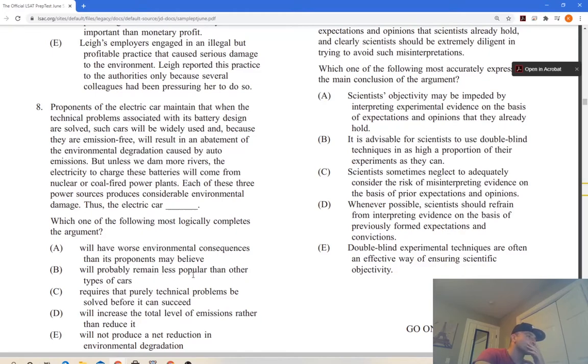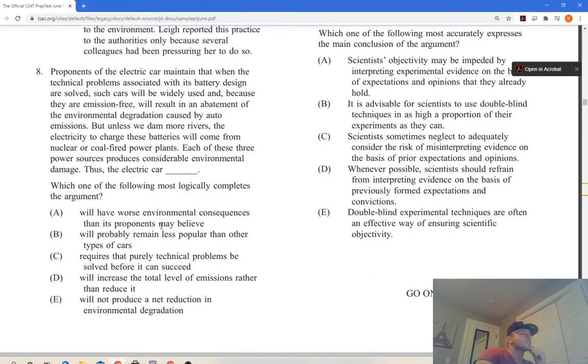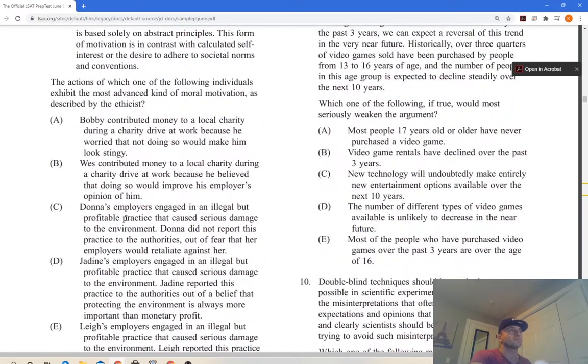Will probably remain less popular than other types of cars. That talks about being popular, not pollution. Requires that purely technical problems be solved before it can succeed. No. Will increase the total level of emissions rather than reduce it. These sources produce considerable environmental damage. No, they produce damage, not saying they produce more. Will not produce a net reduction in environmental degradation. That doesn't necessarily say that, yeah. So this one's A. A's the one it is. I'm almost certain. Next one.